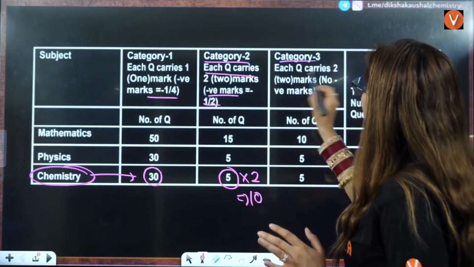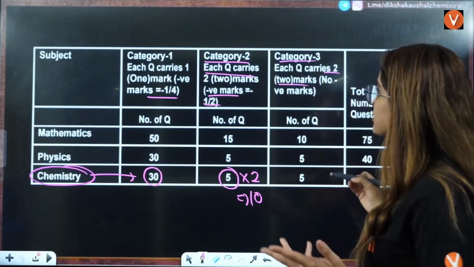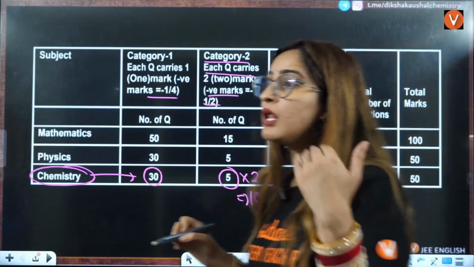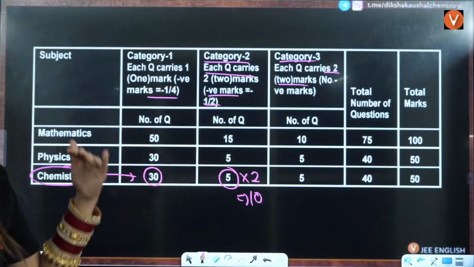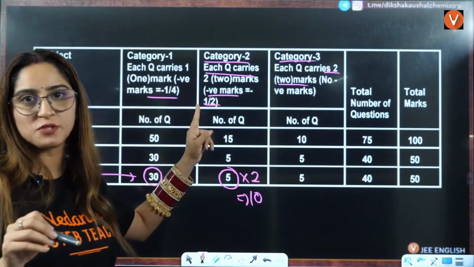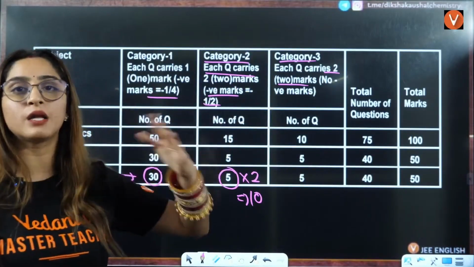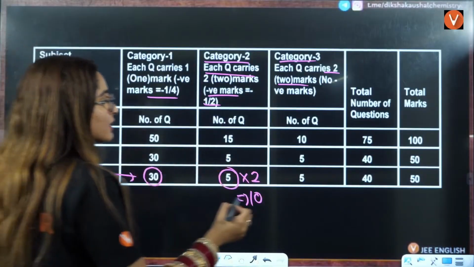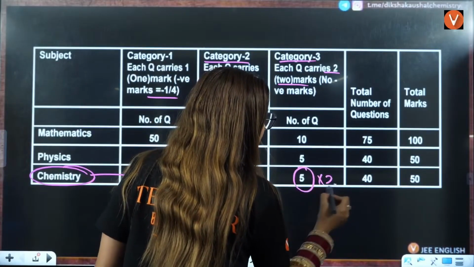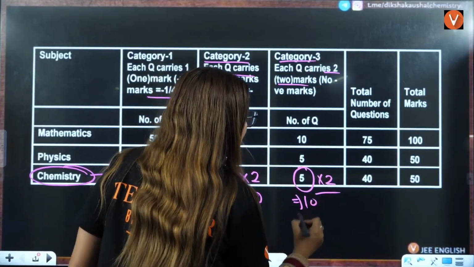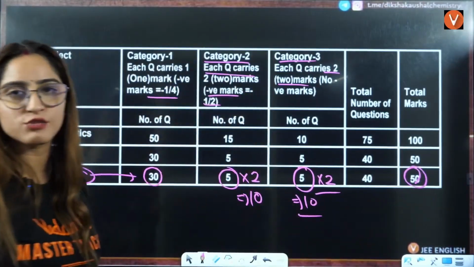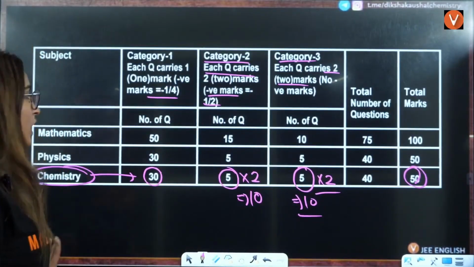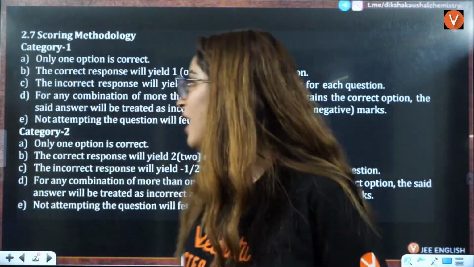In category 3, it carries 2 marks per question again, but this will be a multiple option, right? Like these two will be single option, single correct option. This will be multiple options. So that is category 3. This also carries 5 marks multiplied by 2, that is 10. And in total you have 50 marks for chemistry here. So today we are going to fight for those chemistry marks here.